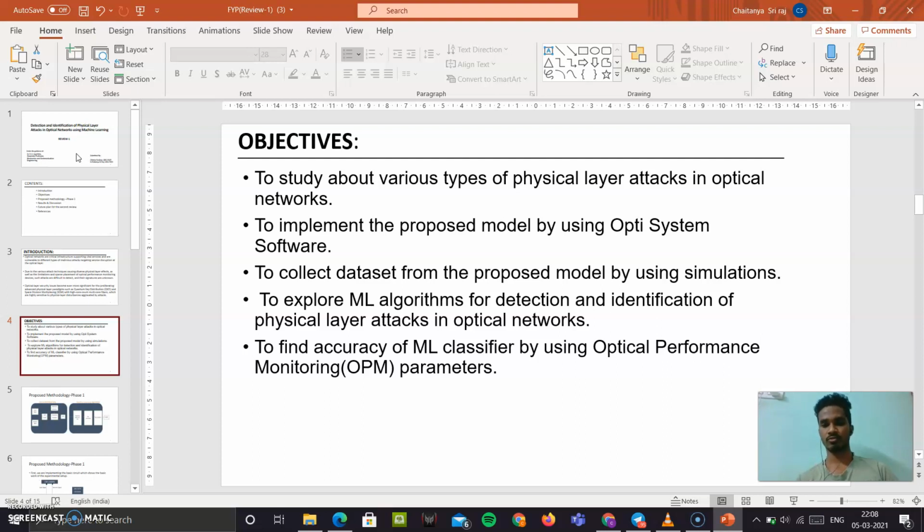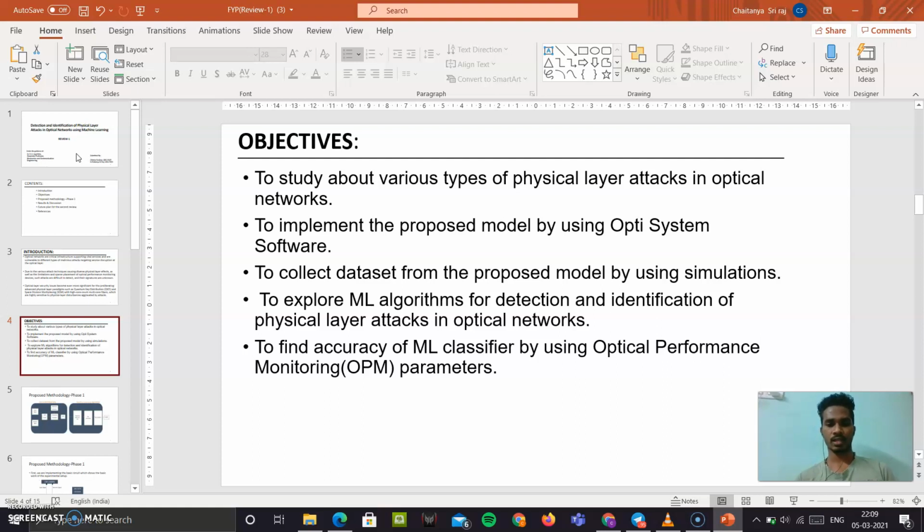We used the OptiSystem software and proposed the basic model of how information is transmitted through the optical network, and how the intrusion signal, the external signal, affects our information and causes loss of information. How it is affecting, we were able to see by using the software. We actually studied this by using the software.